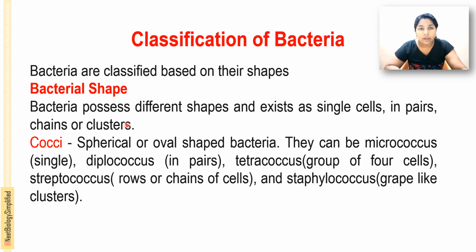The first one is cocci, spherical or oval shaped bacteria, and they may be arranged as single, that is micrococcus, diplococcus in pairs, streptococcus in chains, tetracoccus, a group of 4 cells, then staphylococcus, grape-like clusters.